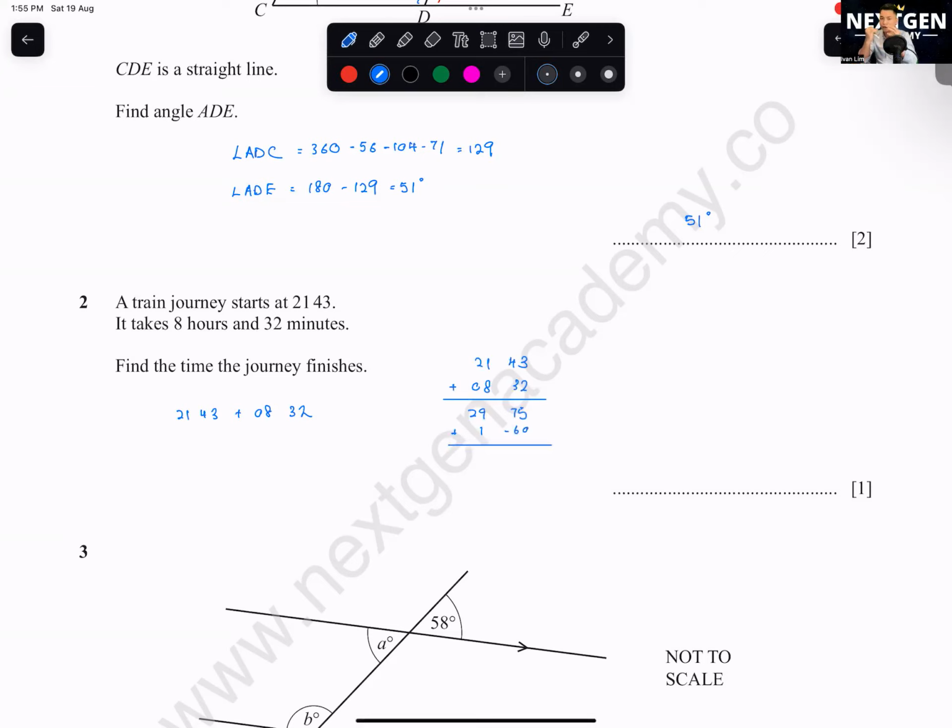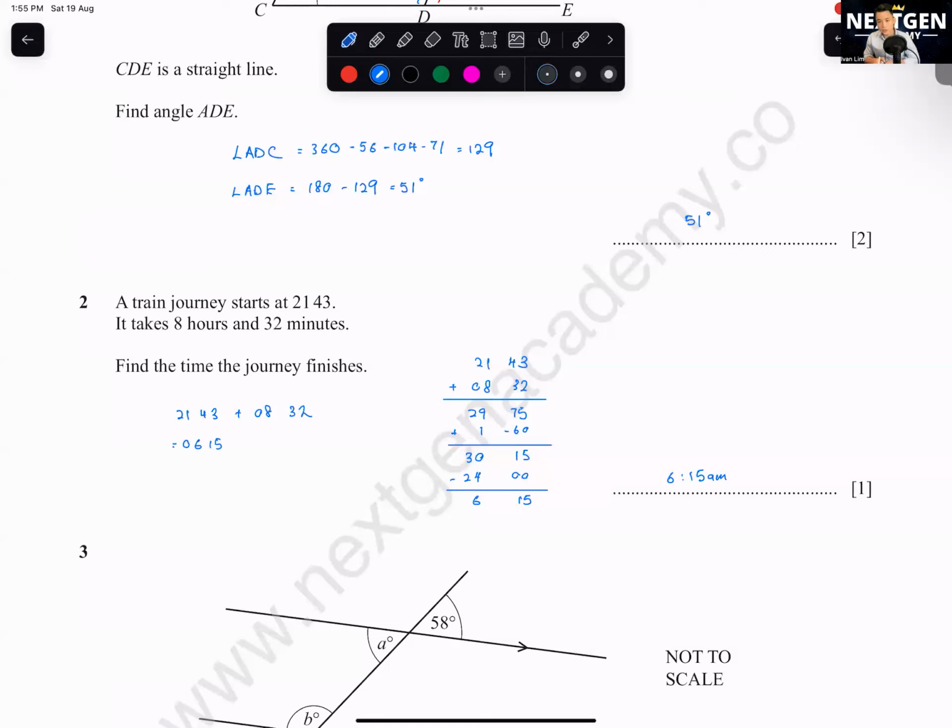Don't use your finger to count. I know some students are still using fingers to count time. You just use this method. So here will become 30, here will become 15. When you have more than 24 hours, it means it's the next day already. So what you want to do is you minus 24 hours. Like this, it is 6:15 a.m. on the next day. If you write 0615, it is also acceptable.